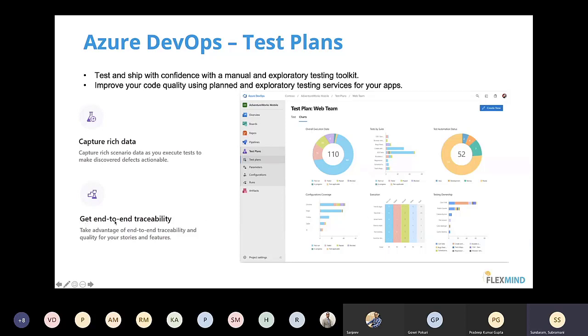So it again gives you end-to-end traceability: how much is being covered here, who has used which one, how many test cases have been filled by which person, the pass percentage, the fail percentage. Everything you can see as part of your test plans.